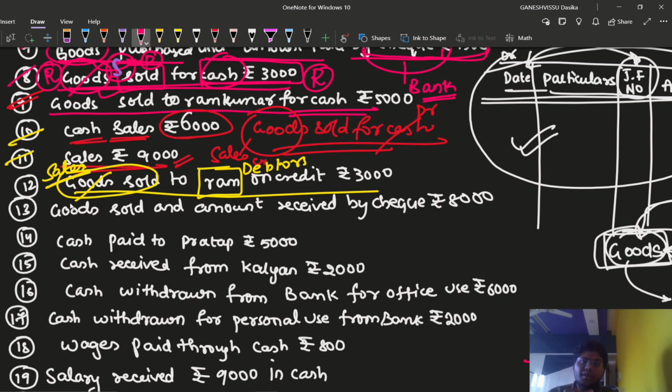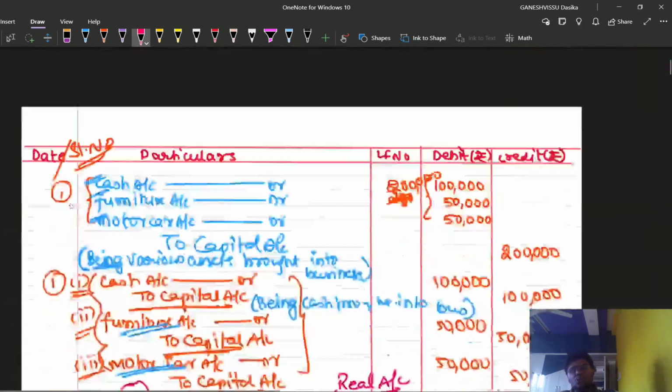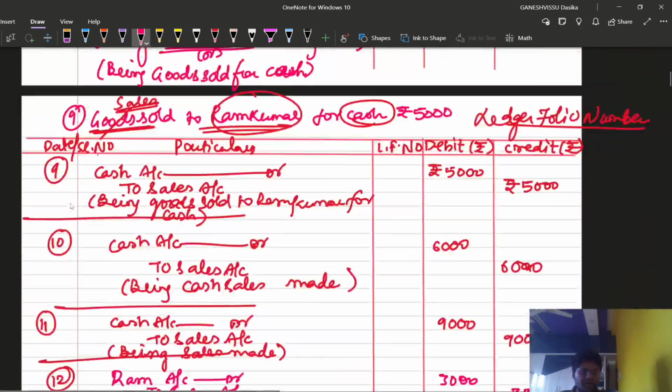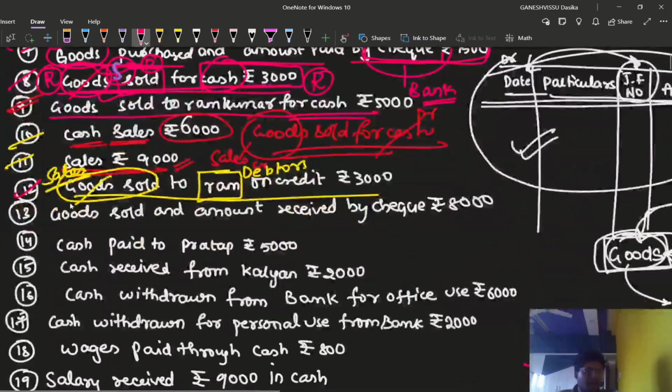Or else, we are making sales of goods. Goods are like assets. Assets are going out, so credit what goes out; we can make goods account the credit side. Goods are being replaced with sales. So three types of ideas can be applied for a single transaction. Okay, then I have completed the 12th transaction also. I think I have written the narration here. Can we go for the 13th transaction?